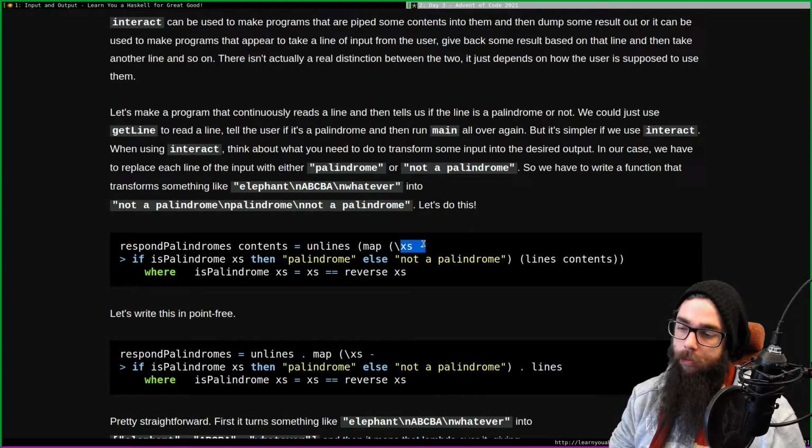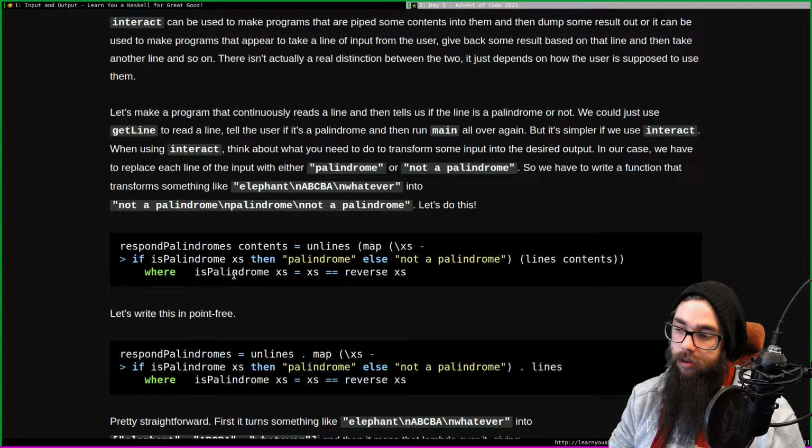We have our lambda function here. Yeah, this is our lambda function, which says if our list is a palindrome, then we have this string. If it's not, then it's not a palindrome. And we map this function on the lines of our contents. So for each line in our content, we will test if it is a palindrome or not.